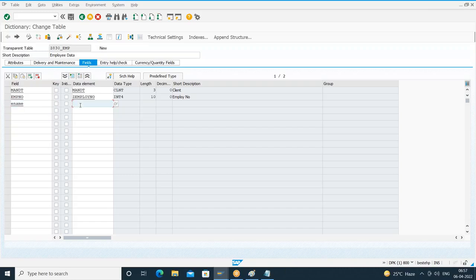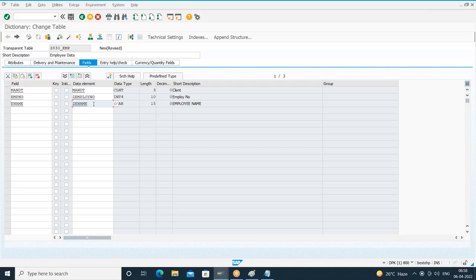So I'll give the data element as Z ename. I'll press enter. If this data element is already available, I'll get the data type and the size. I might have created it in the earlier batches. So I'll press enter. Yeah, I'm getting the data type and size. So what is the meaning? It is already available. Can I use it? Yes, I can use it.